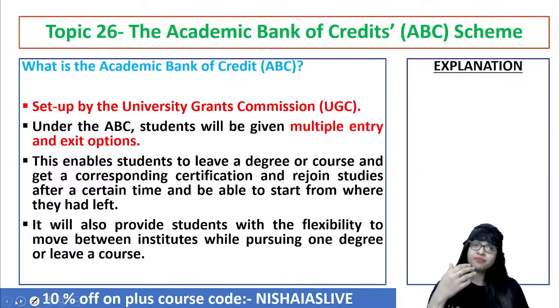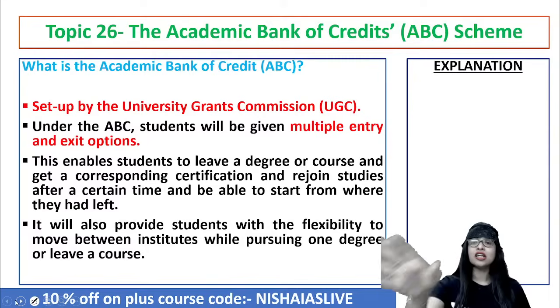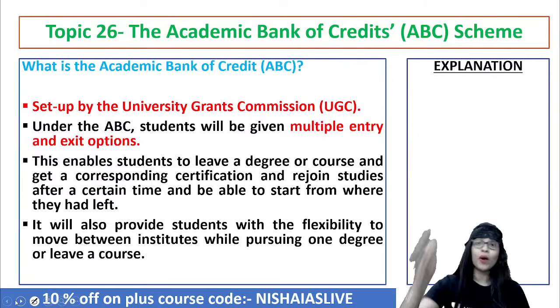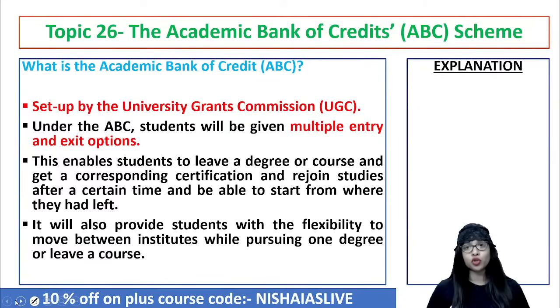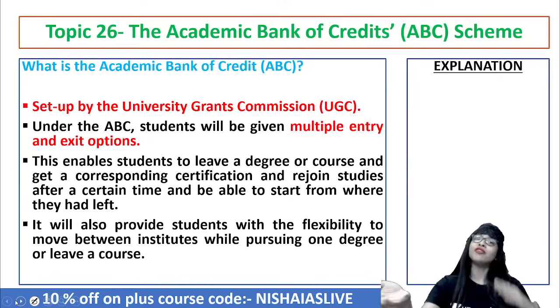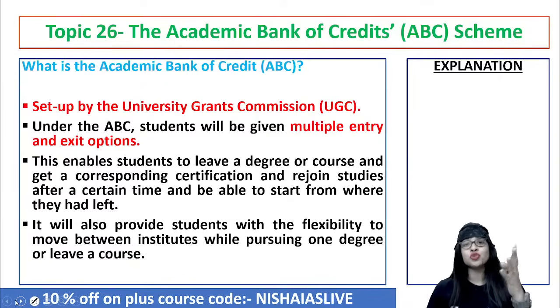Let's say, for example, you have enrolled in a college in the current year 2022, you are doing, let's say, BA History or Economics or BSc, whatever. Now, due to a few reasons, you had to leave after one semester, or let's say after 1 year. So now you have to take a break for 1 or 2 years. Now, when you rejoin in the next year, or let's say after 2 years, to some other college, you have to again join from the beginning. Your 12th standard will be a valid qualification. The 1 year of time that you've spent for your degree or graduation course will not be taken into consideration. That is how it is regularly happening.